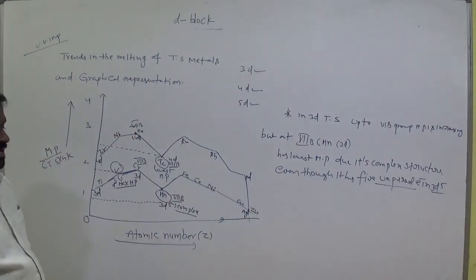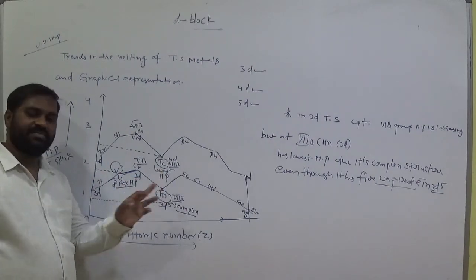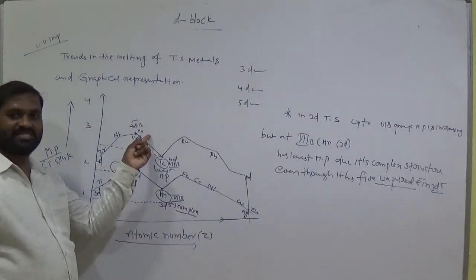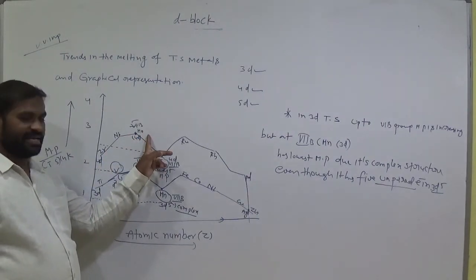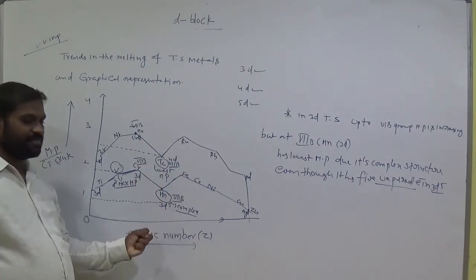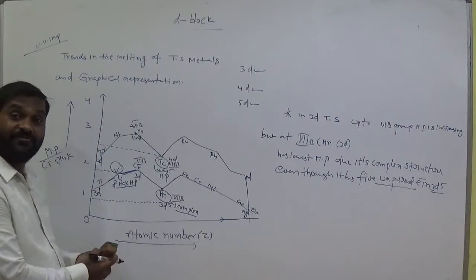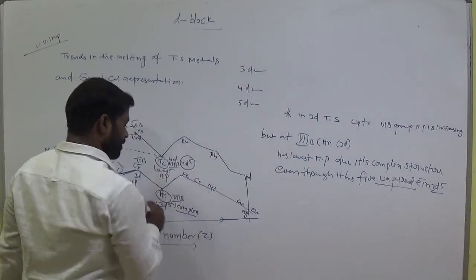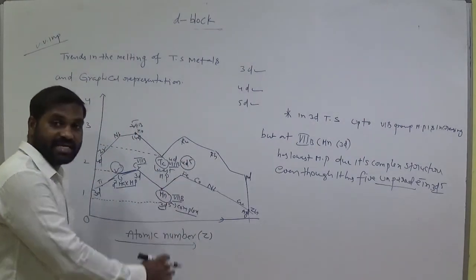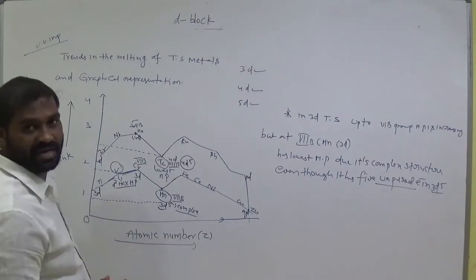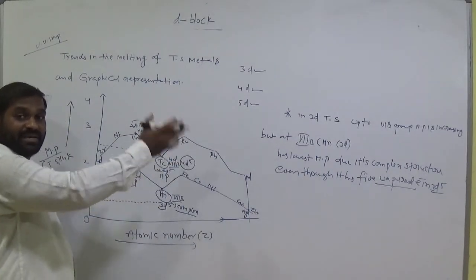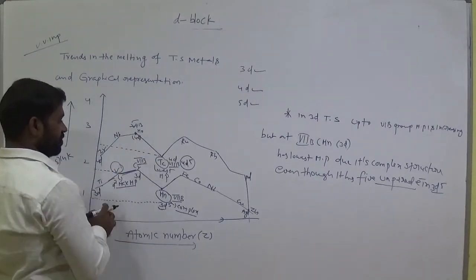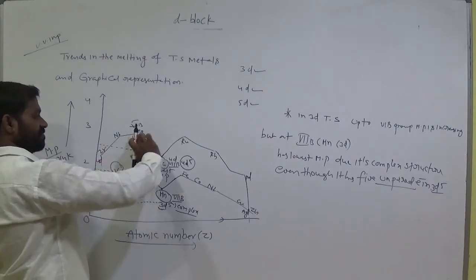Clear? So in the 4D transition series, technetium also has a sudden decrease in its melting point when compared with molybdenum. Molybdenum has the maximum here. Technetium has a lower melting point, suddenly decreased, even though it has a D5 configuration like manganese. Even though it has 5 unpaired electrons like manganese, it also has a lower melting point. It has abnormal behavior here. Actually the melting point may have increased, but here it suddenly decreases. Molybdenum belongs to the 6th B group, and the melting point increases up to molybdenum.